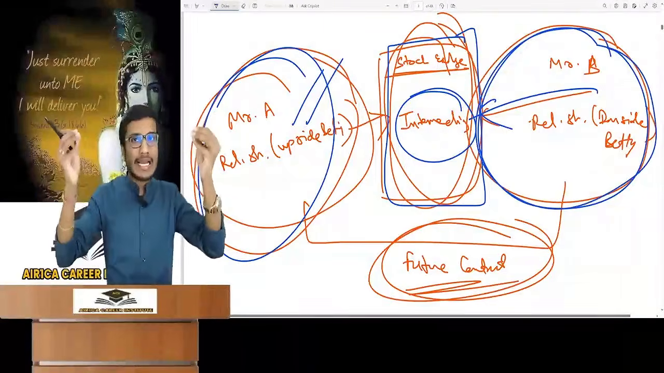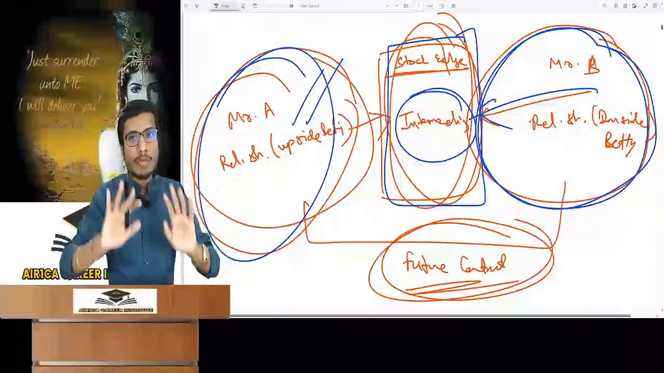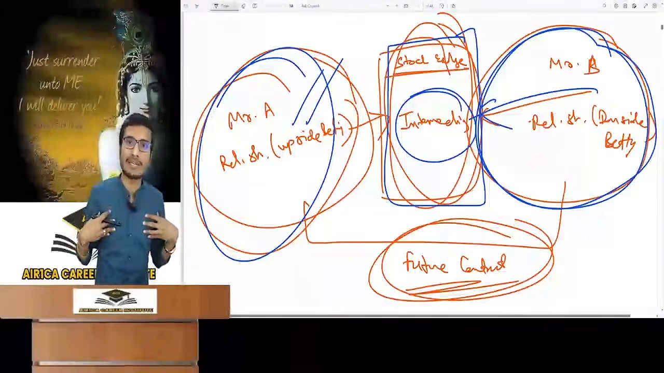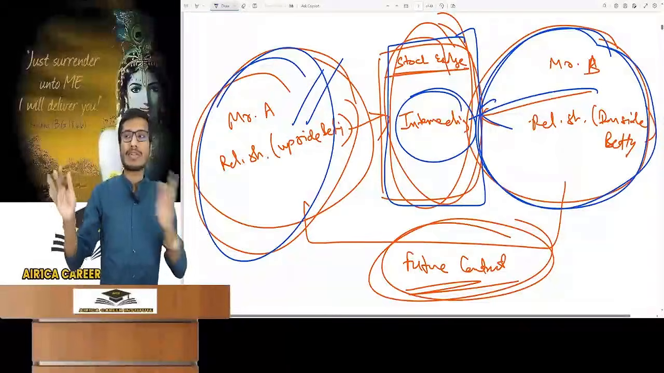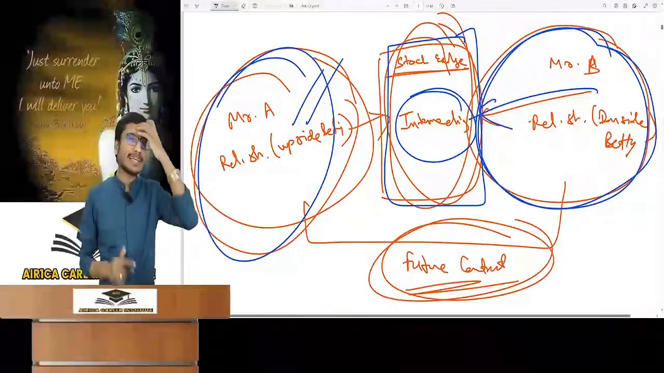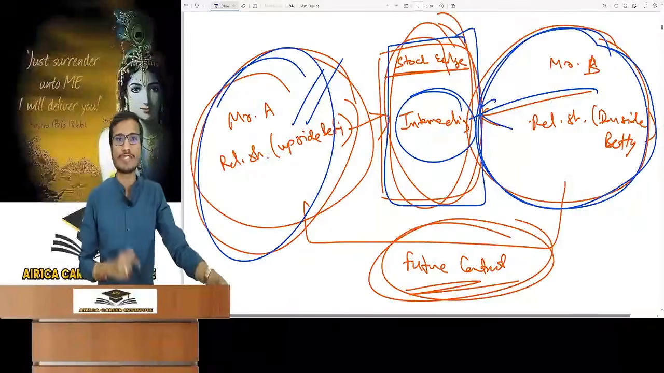See brothers, whatever betting you want, you can bet. If you win, you will get profit, and if you lose, I will collect the loss from you. Do not take tension of that because I am an intermediary. You do not need to know more than this. Stock exchange only works as an intermediary, nothing more. So it is called a future contract.